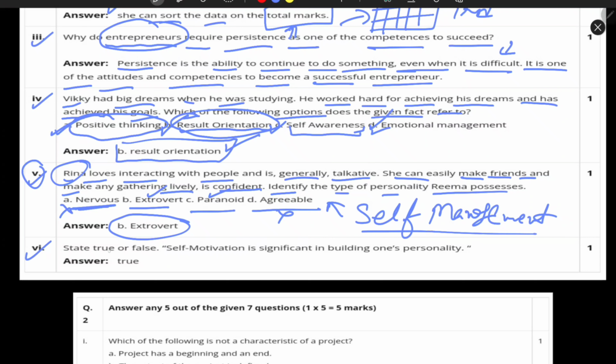The sixth question is true and false: self-motivation is significant in building one's personality. Because one's personality can only improve when you are self-motivated, when you are continuously improving yourself, your personality, the skills which you are achieving day by day. That can only be possible if you are self-motivated and you can do the work every day. Only then you can improve your personality, either physically or mentally.